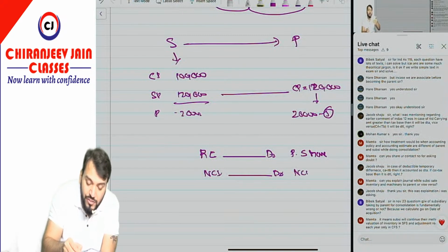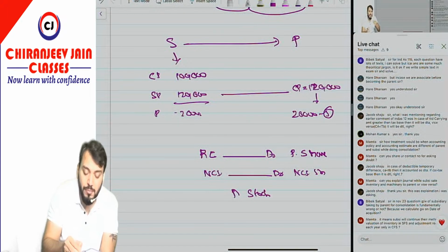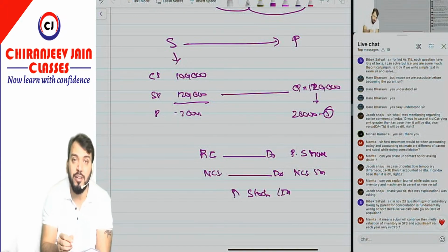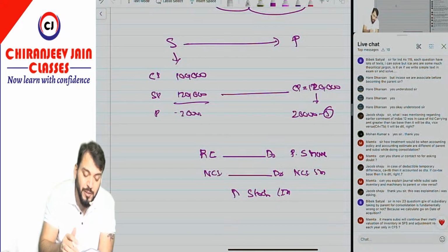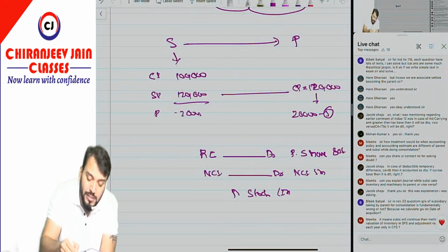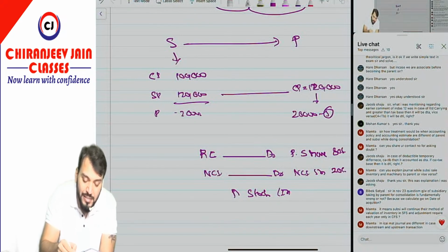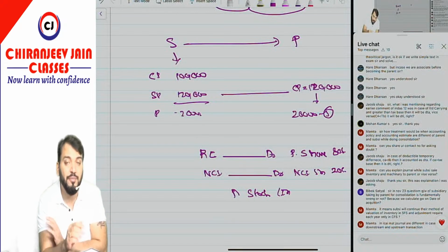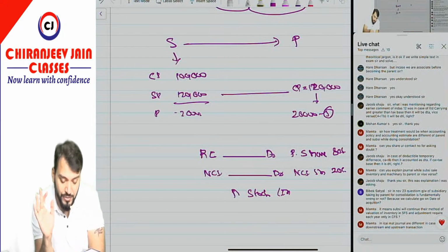Retained earnings account debit with the parent share, NCI account debit with the NCI share, to what? Stock. So stock means inventory, and the balance will reduce by 20,000. Suppose the parent company share is 80%. You write 80% of 20,000 here, 20% of 20,000 here, and then 20,000 stock. So this will be the effect in the consolidated balance sheet. Understood?